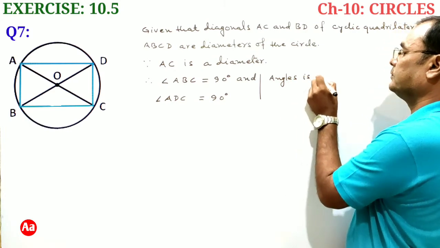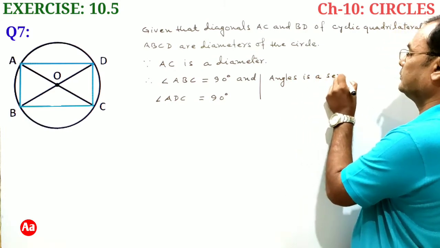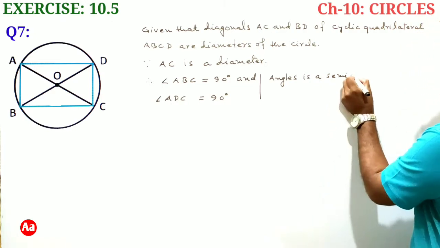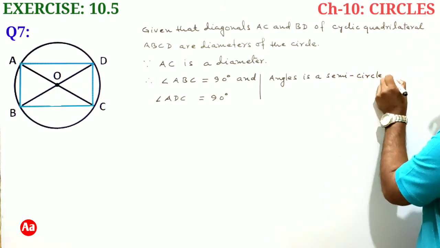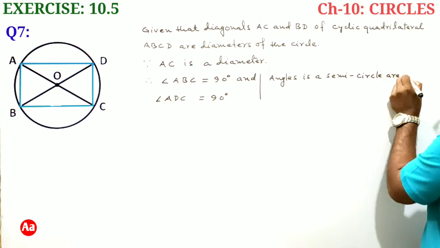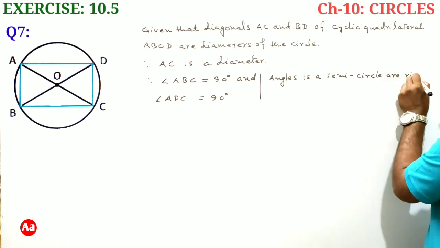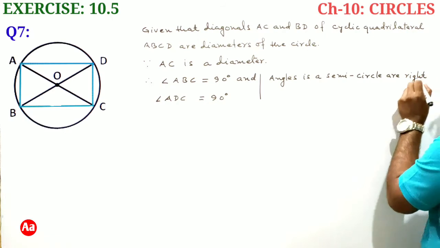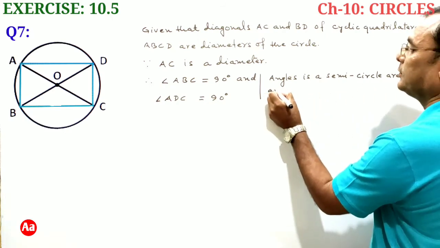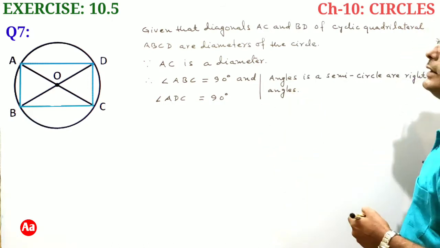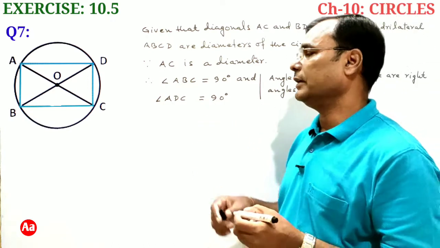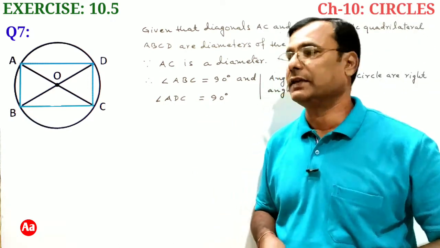Angles in a semicircle are right angles. So that's why angle ABC and angle ADC both are right angles.